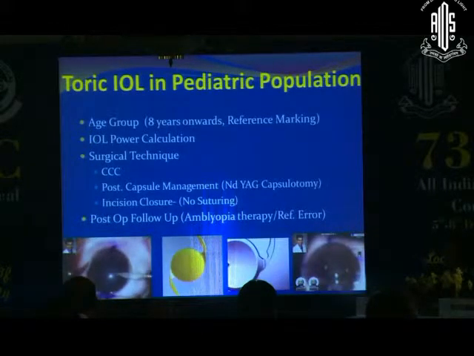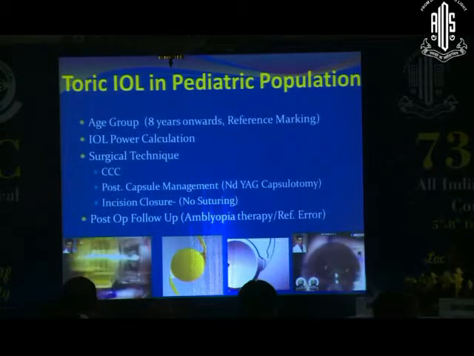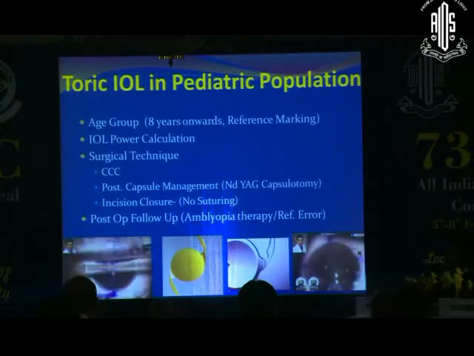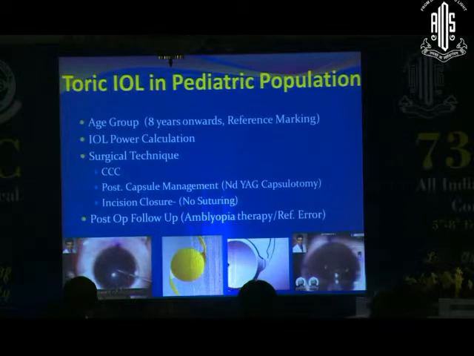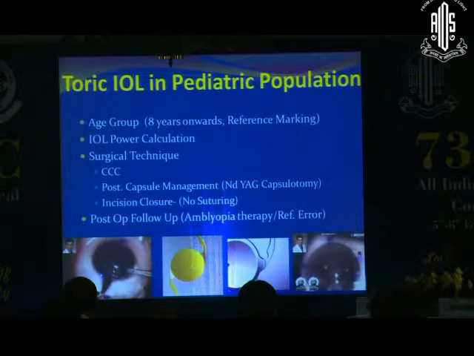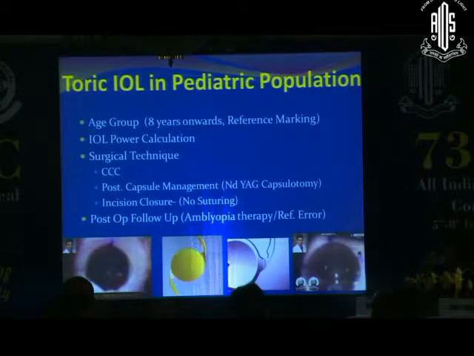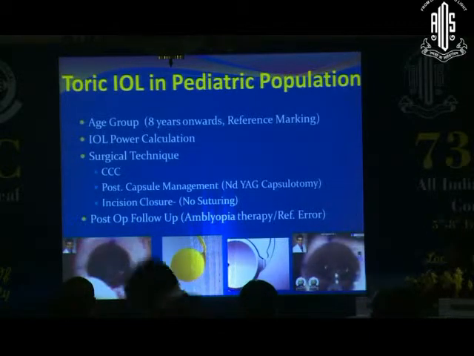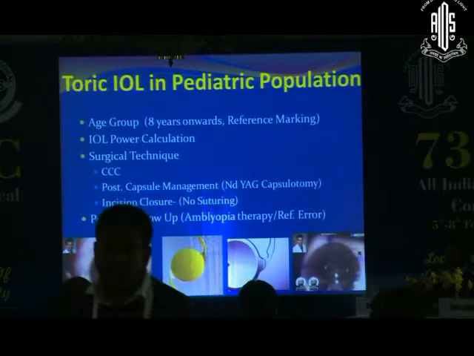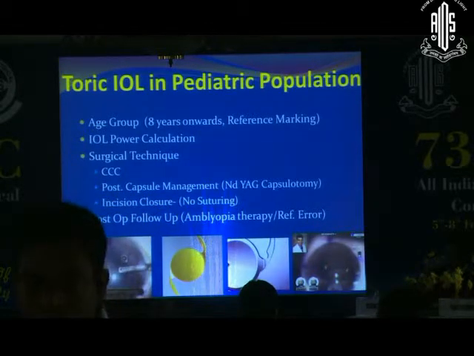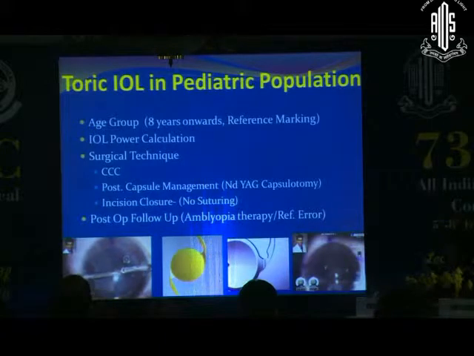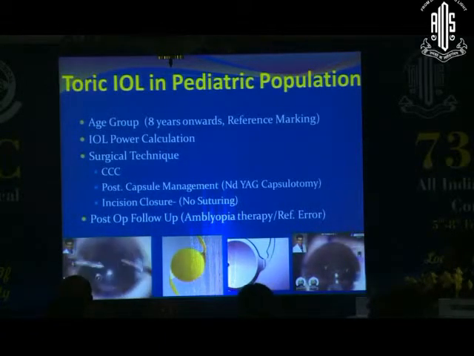In our experience of 50 children, in most cases we operated after 8 years of age, because in younger children reference marking becomes very difficult. Our youngest child was 6 years of age, but in the majority of cases we did toric lens implantation after 8 years of age. Secondly, lens power calculation becomes difficult, and the surgical technique in pediatric cataract cases is difficult, for example doing the rhexis because of the elastic capsule.